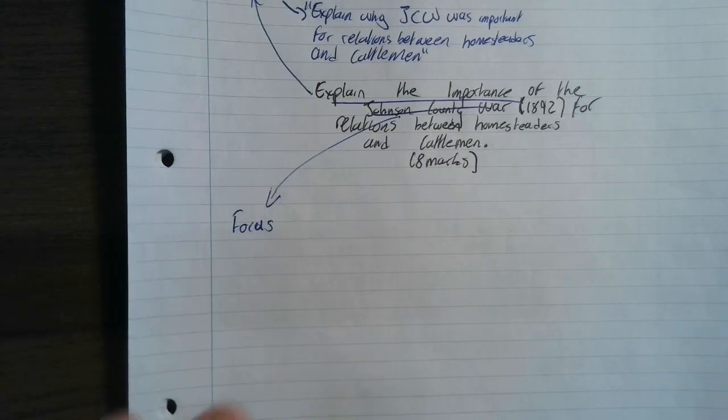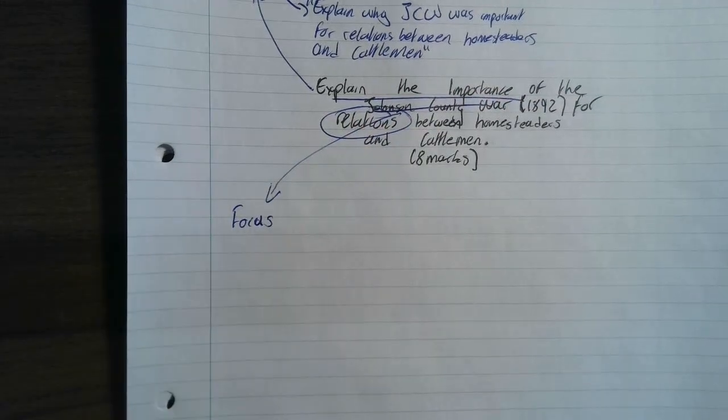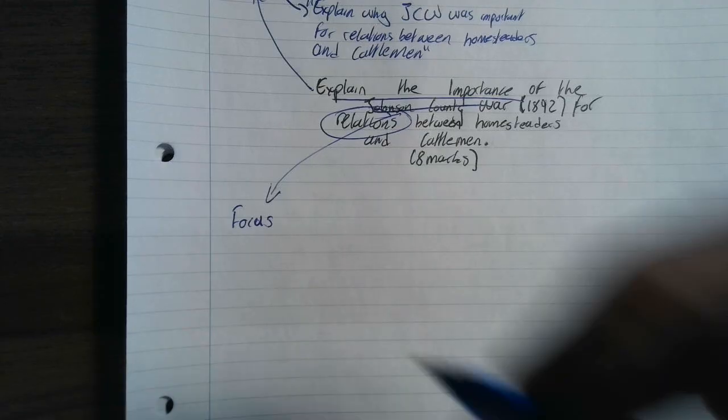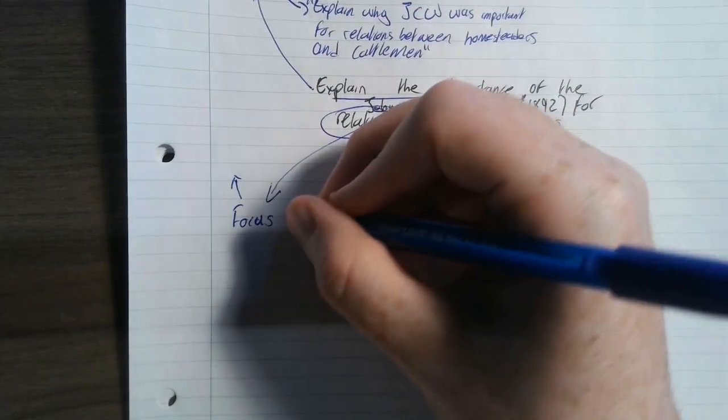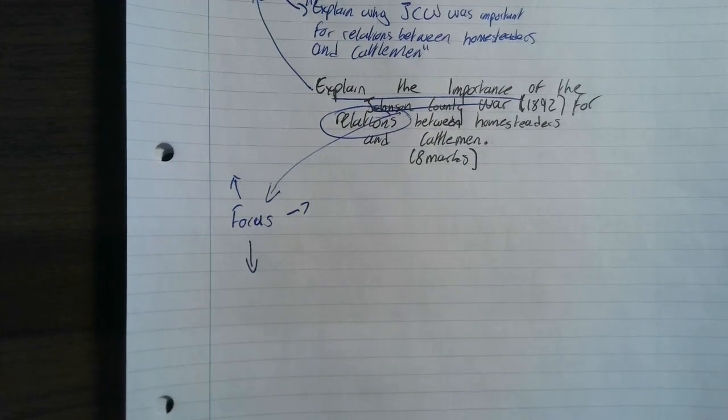Okay? So why don't you now press pause to begin to think about what you know about the Johnson County War. And I want to focus on this word relations as well. How does it affect relations between homesteaders and the cattlemen? Why don't you press pause, think about what you know about each one of these, and if you're struggling, have a look at a textbook, a revision guide, your history book, or an online resource. Press pause, and I'll see you shortly.